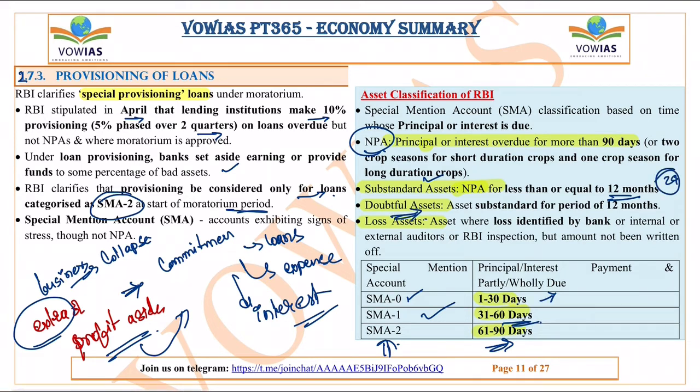Okay, and after that, if the bank decides, if the auditor of the bank and other important people of the bank, the top management decides that they are not going to get any return, they will not be able to recover anything, then the asset will go into a loss asset. It will become a loss asset because the bank will not be able to recover. Okay? So these are the various classifications, asset classifications. Now let's move on to the next information.